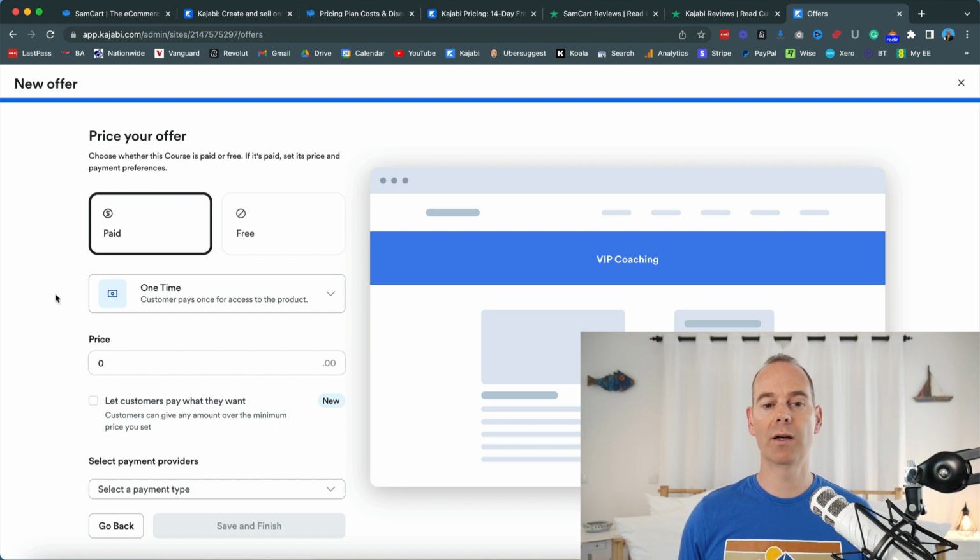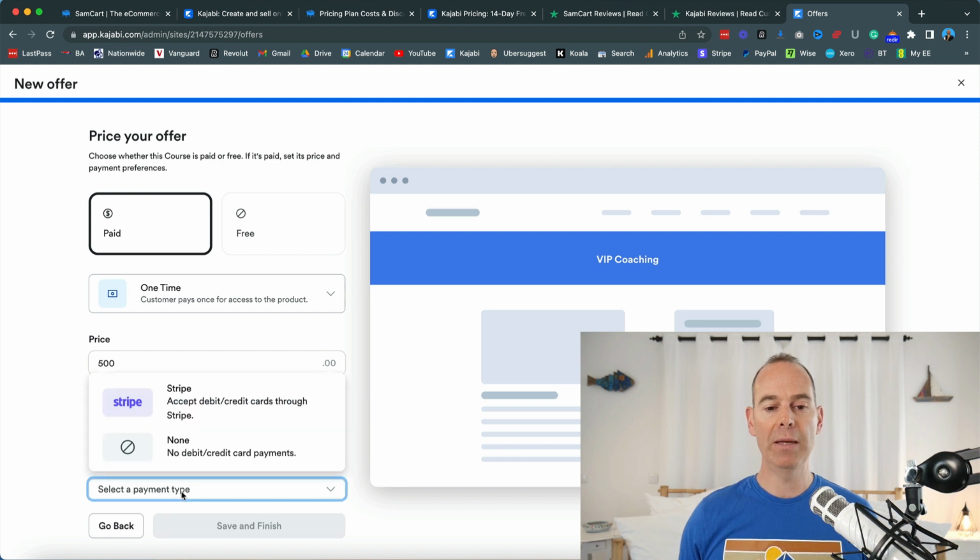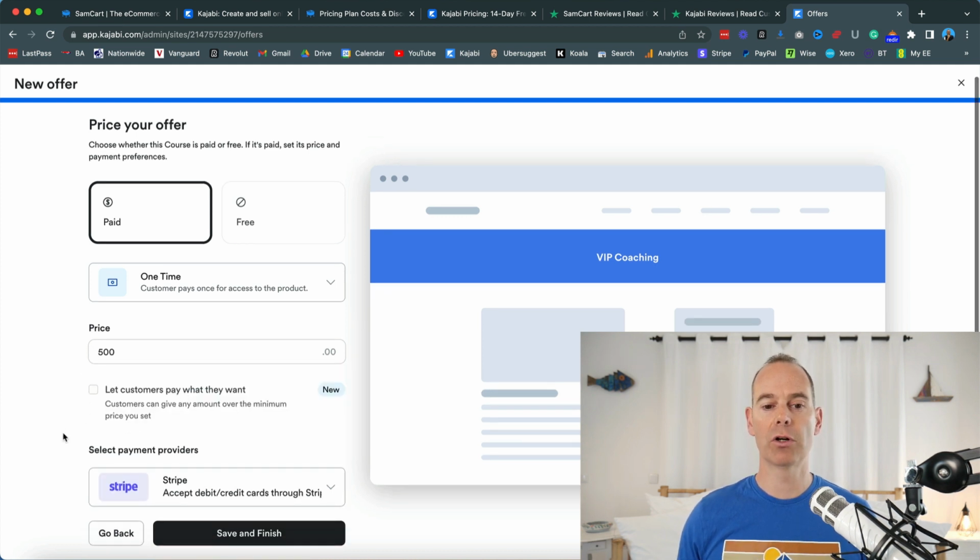I'm going to make this a one-time paid offer. I'm going to put this at $500. There's a little function here, let customers pay what they want. This is a new feature that Kajabi have rolled out. You can actually enable that, and it might be that you get more than what you're asking for, or even less, but more often than not, people will want to pay you what they value or what they think you are worth. Payment type, I've linked everything up to Stripe, but like I say, Kajabi Payments is coming through, so you can very soon add Apple Pay, Google Pay, Afterpay, and all the good stuff.